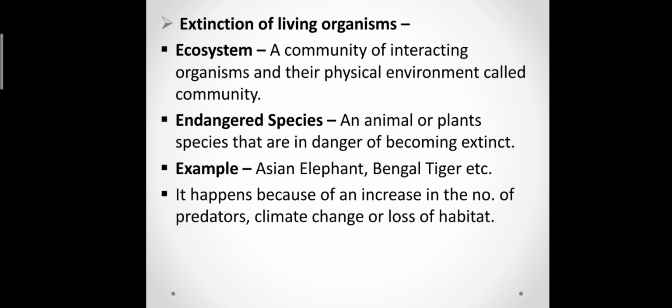There is interconnection, we are related with our ecosystem, with our environment. This is called the ecosystem. Endangered species: an animal or plant species that is in danger of becoming extinct, meaning they are about to end. In animals, I have given some examples like the Asian elephant, Bengal tiger, etc. They are the endangered species.